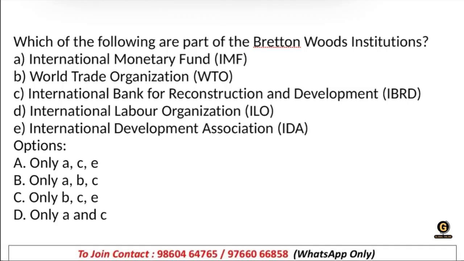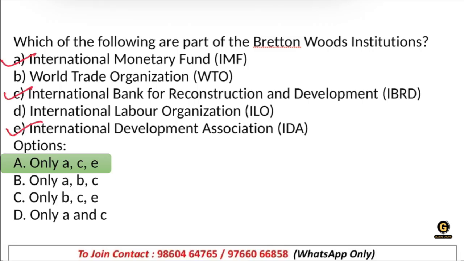Next question. Which of the following are part of Bretton Woods institutions? A. IMF, B. WTO, C. IBRD, D. ILO, and E. IDA. The right answer is option A, C, and E. A, C, and E. ठीक है?